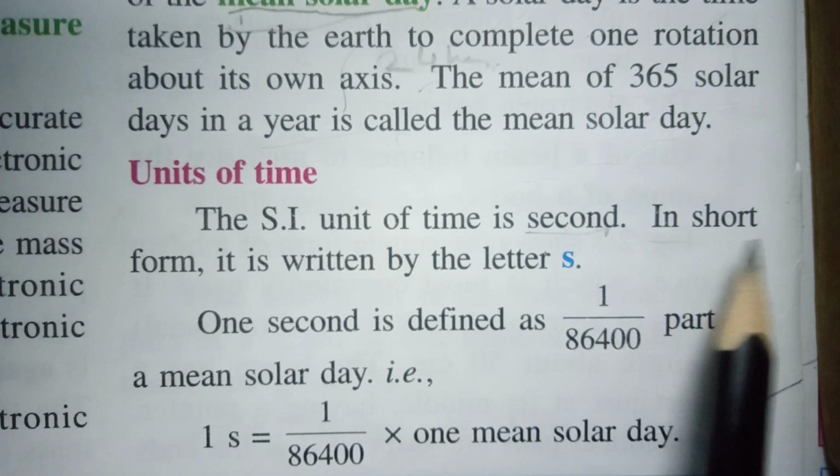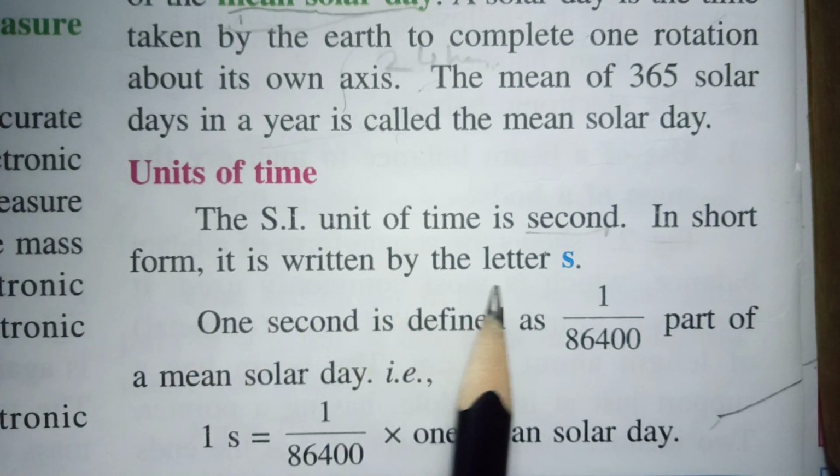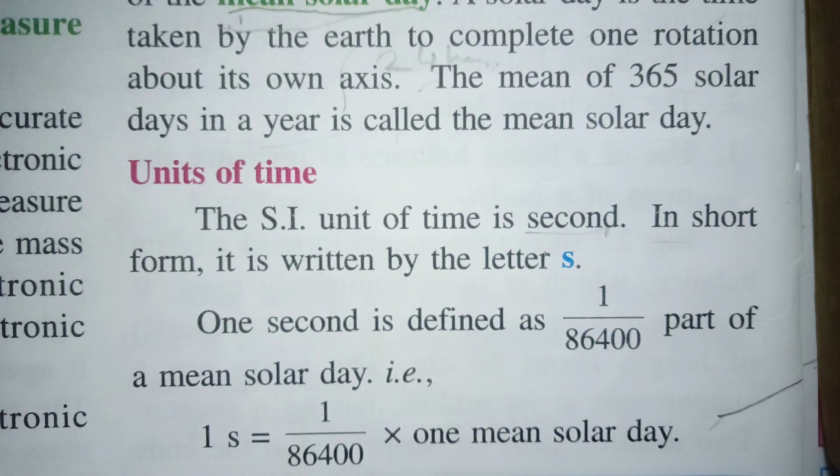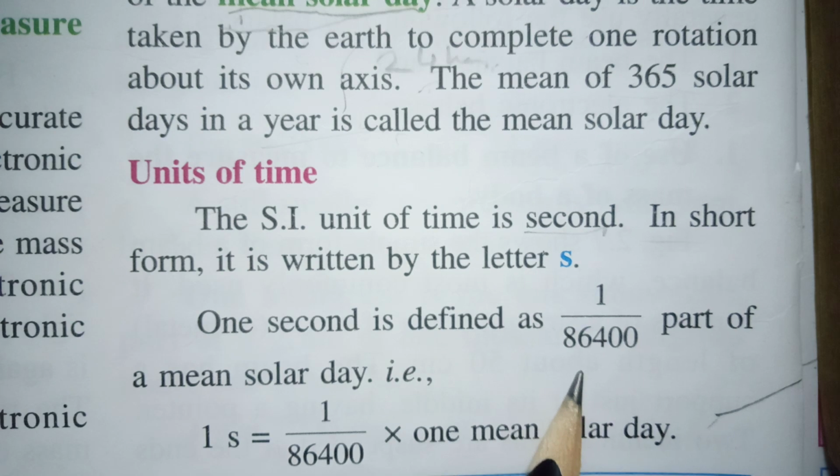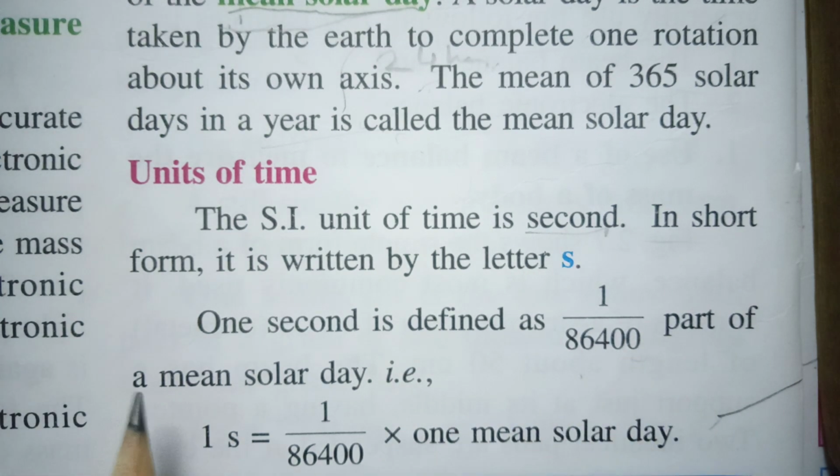Okay. Now in short form it is written by letter small s. Okay. 1 second is defined as 1 by 86,400 part of a mean solar day. Okay, now this one also I'll explain to you.